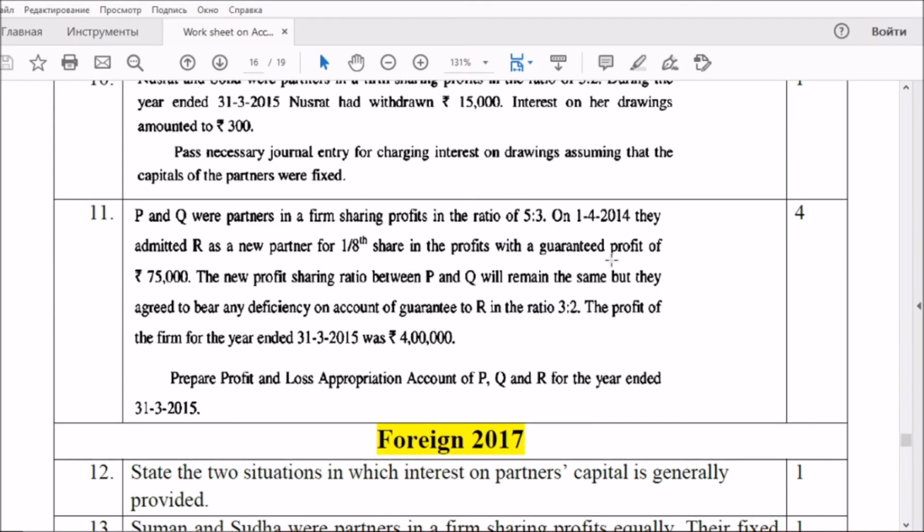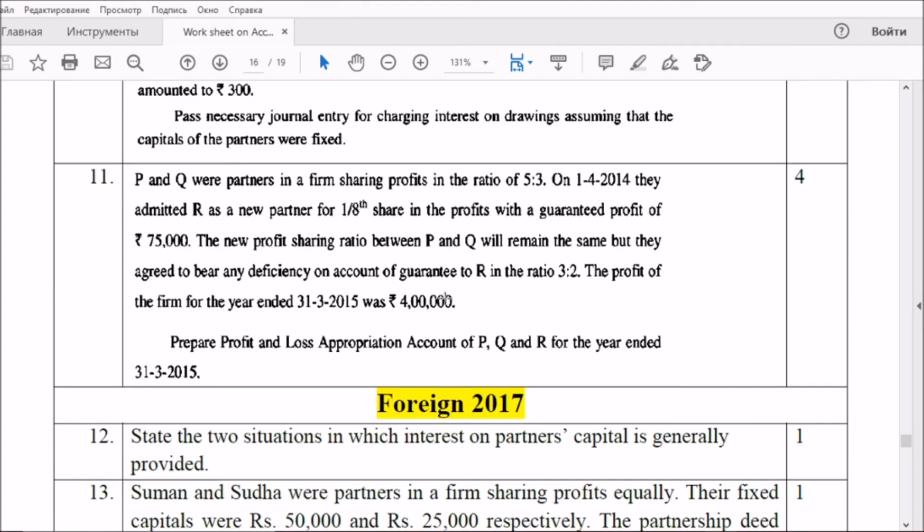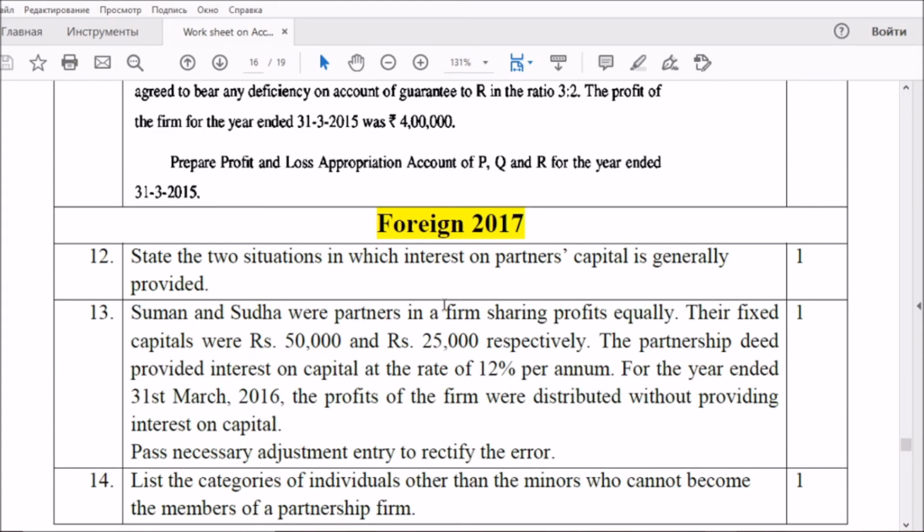And the 4-mark question is also related to the guaranteed profit. Here also we have to prepare the profit and loss appropriation account, and show the adjustment related to the sharing of profit. Simple question, you can score a lot from that area, profit and loss appropriation account. And state two situations in which interest on partners' capital is generally provided. A simple question.